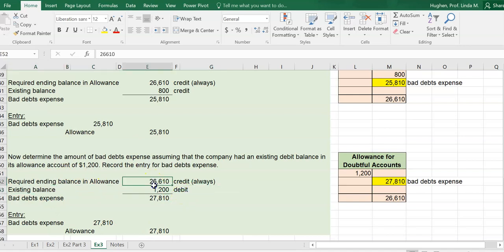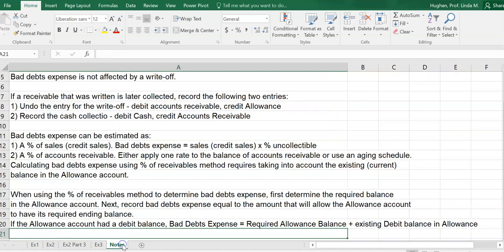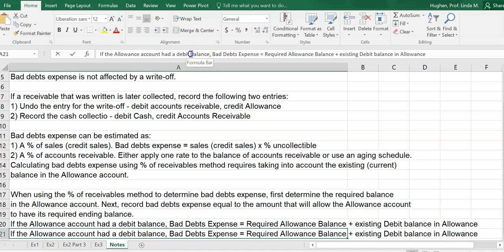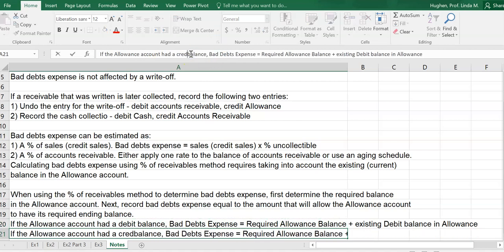There was a debit balance, so we add. Now let's say, what if there's a credit balance? Then we always subtract. So if the allowance account had a credit balance to start with before we booked our adjusting entry for bad debts expense, our bad debts expense is equal to the required allowance balance, and then we subtract out the existing credit balance.